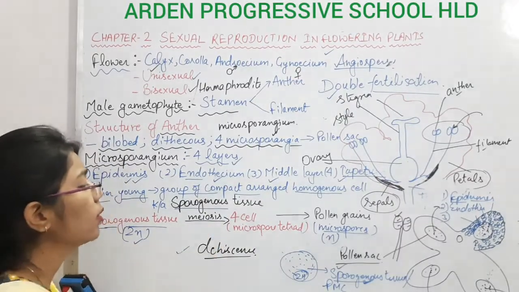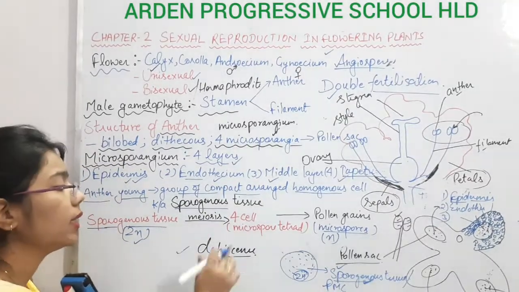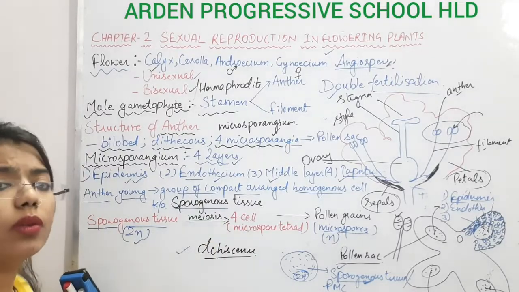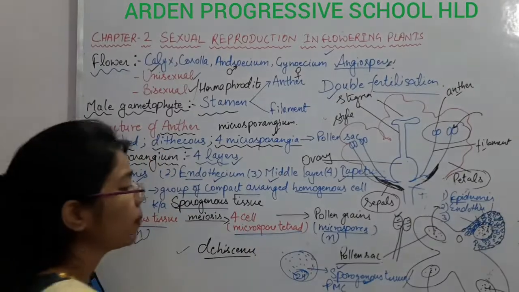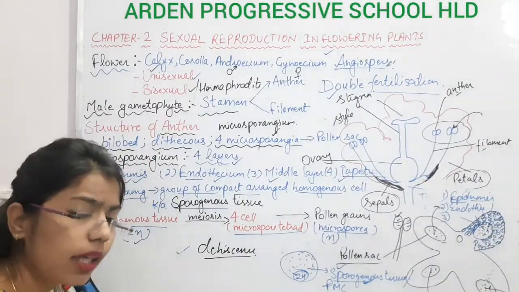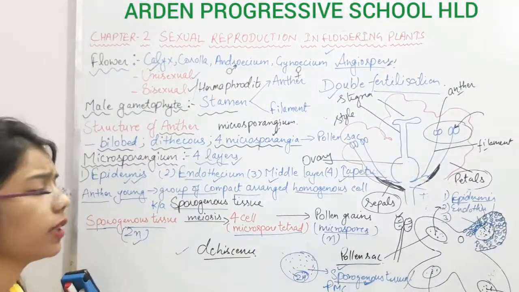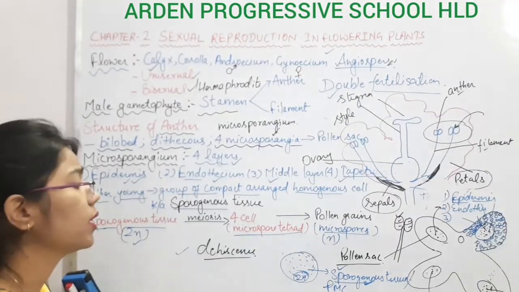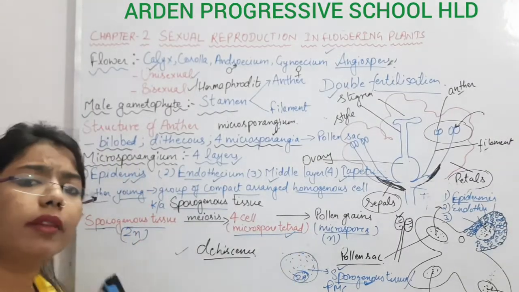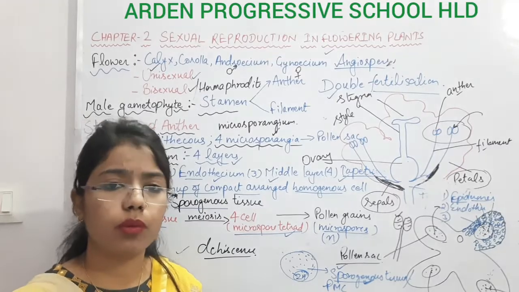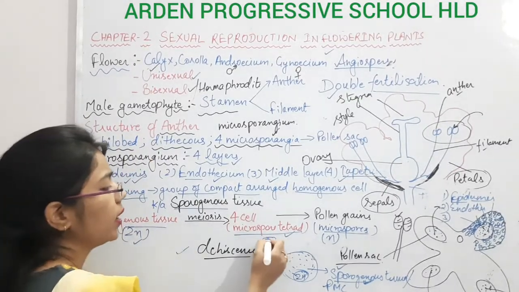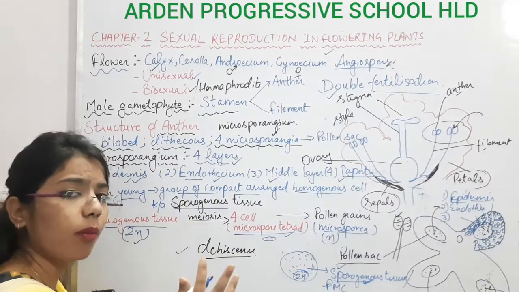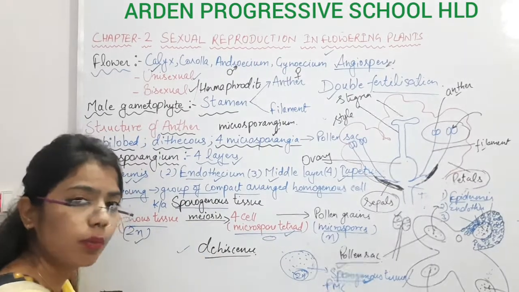When it undergoes meiosis, what is going to happen? It will form 4 cells. These 4 cells are arranged as a microspore tetrad. In later classes, or in higher ones, you will study that there can be different types of microspore formation, arranged in different manners. Here they are present in tetrad form, so we say microspore tetrad.